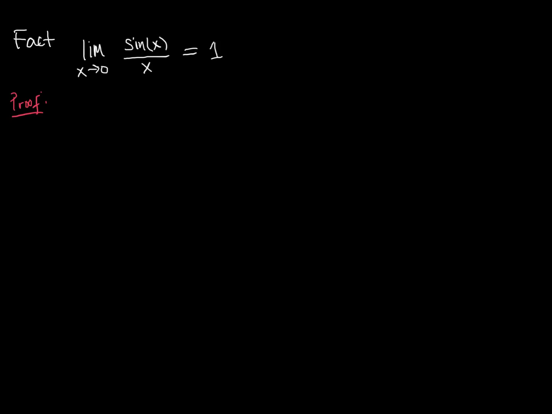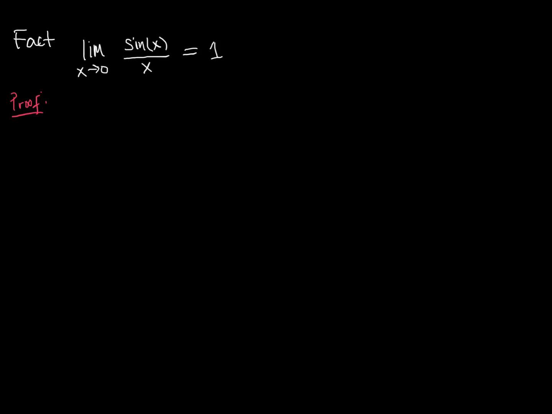So for this proof, we need to think about a couple of functions that might be either greater than or equal to, or less than or equal to, the sine of x over x. And before we jump in, we want to think about what the sine of x is. Where does that live? How do we define it? The sine of x is defined by the unit circle, right?